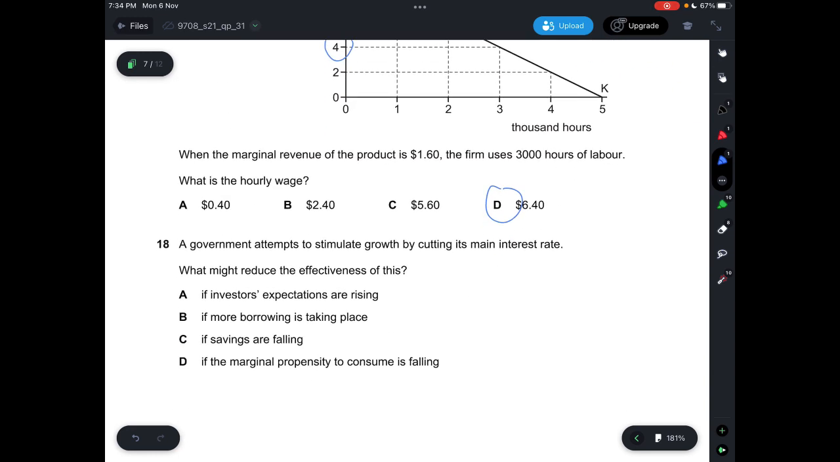Question 18, the government attempts to stimulate growth by cutting its main interest rate, and what might reduce the effectiveness of this? If you cut interest rates, people will consume more and borrow more. A, if investors' expectations are rising, this one is incorrect. B, if more borrowing is taking place, this will increase the effectiveness. C, if savings are falling, AD would increase, so that will be effective. D, if the marginal propensity to consume is falling, this would result in a reduction in the effectiveness.